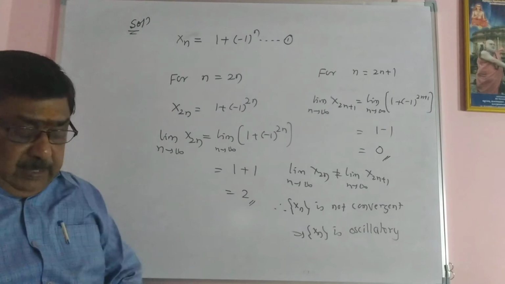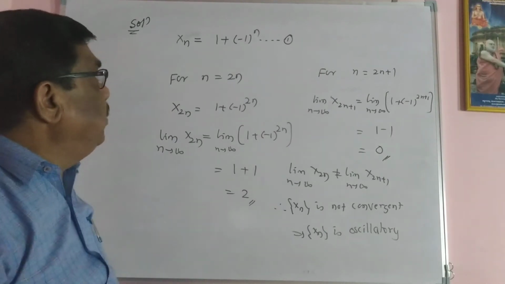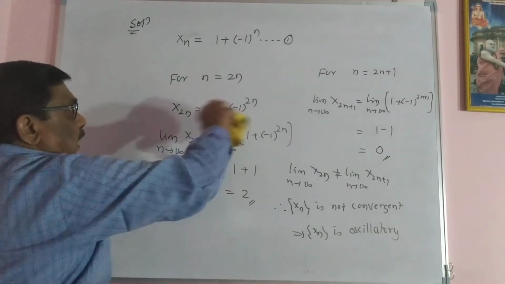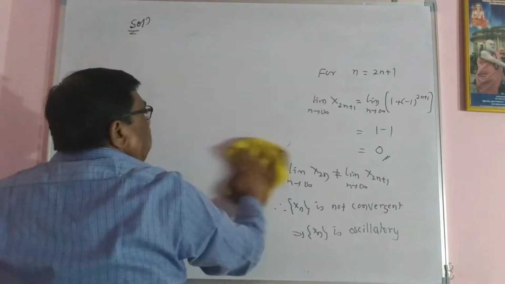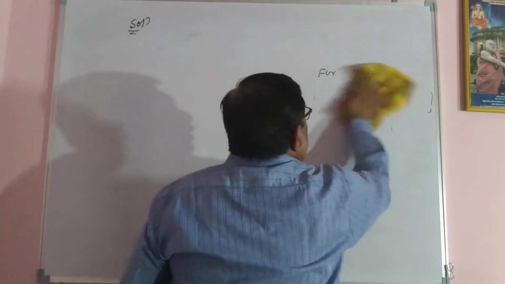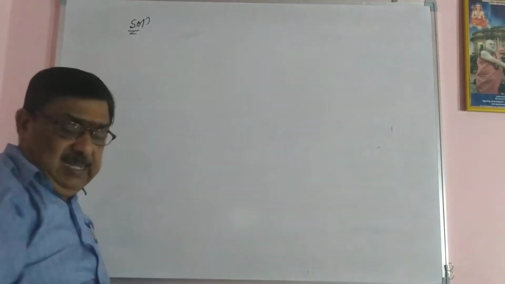That's the problem. So when you have minus 1 raised to some number n, then you have to take two terms separately, even number and odd number. Let us take another example of this kind. Second example of this kind.